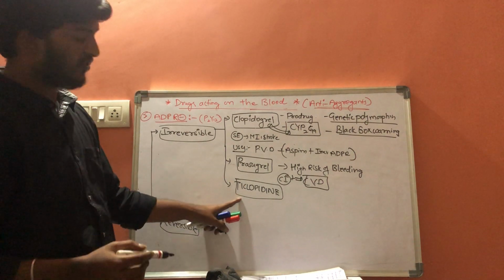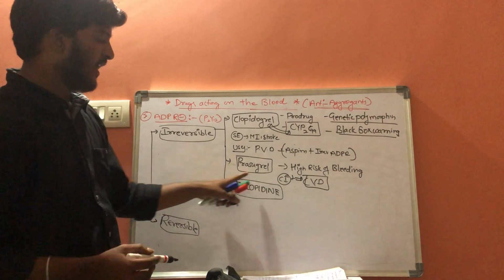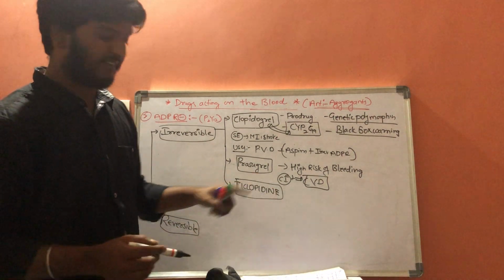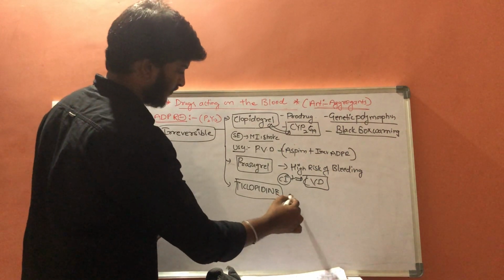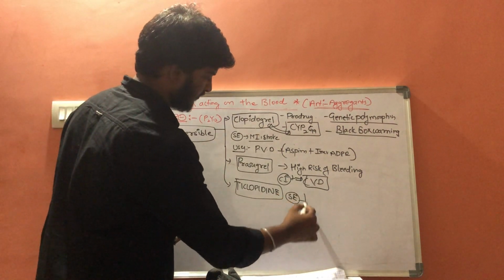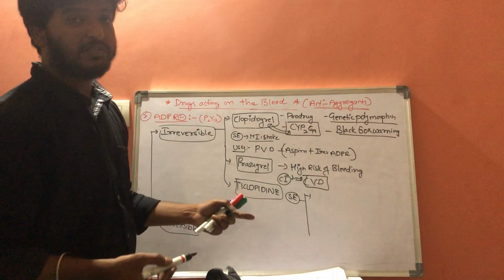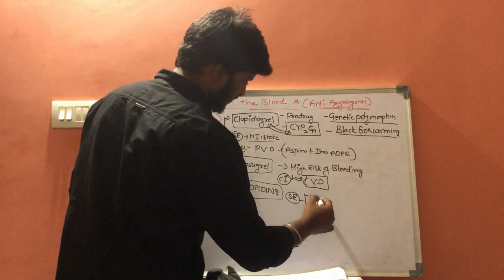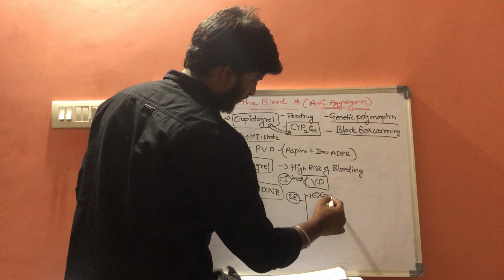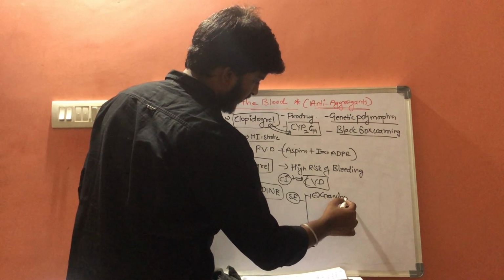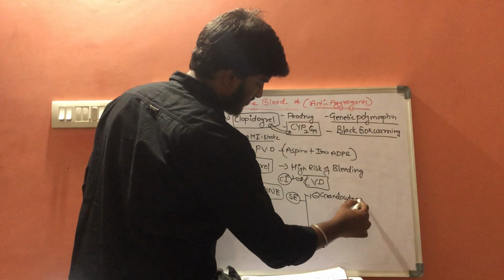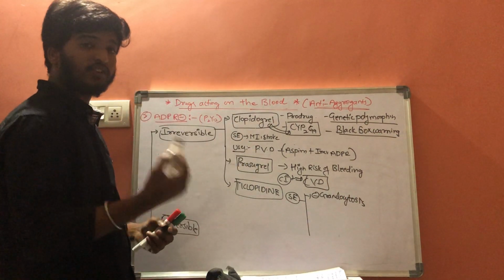This is ticlopidine. It is the least efficacious drug and it has long side effects like nausea and vomiting, and it includes agranulocytosis. It inhibits granulocytes and it results in thrombocytopenia.